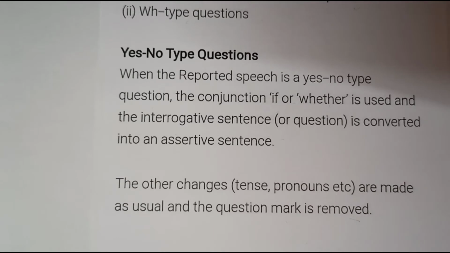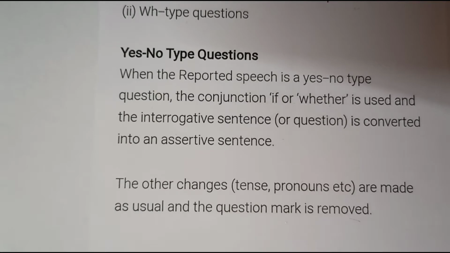Instead of removing inverted commas, I said you have to replace inverted commas with that. But in this case, the inverted commas will be replaced with if or whether. Remember, in interrogative statements which are yes-no type questions, right?